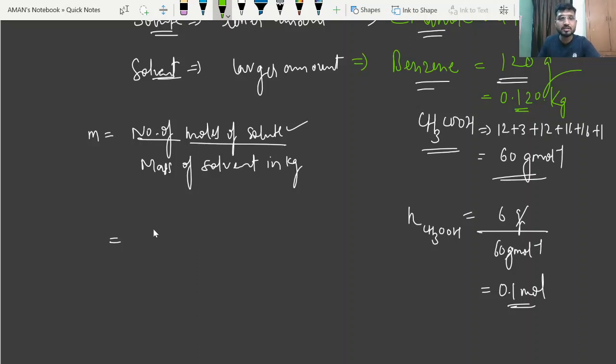Okay, so now I'm writing 0.1 mole divided by the mass of solvent in kg, that is your benzene. So it is 0.120 kg. So just solve this.